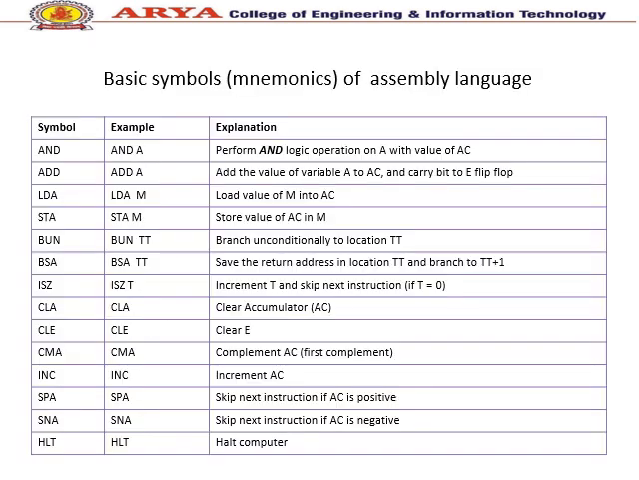Basic symbols of assembly language. These are the tables and different symbols represented in this table. The first column is the symbol, the second is an example, the third is the explanation. For example, AND a: perform an AND logic operation on a with the value of AC. AC means accumulator. Second, ADD a: add the value of variable a to AC and carry it to the E flip-flop.